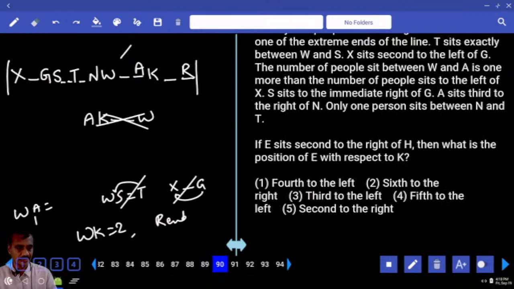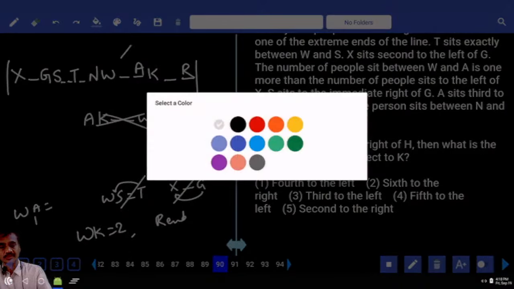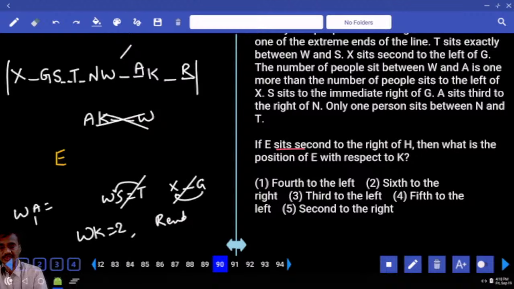Then 98th, and E sits second to the right of H, unknown. Now E is seated second to the right of whom? H. E is seated second to the right of H. Then what is the position of E with respect to K? Now E is seated second to the right of H.